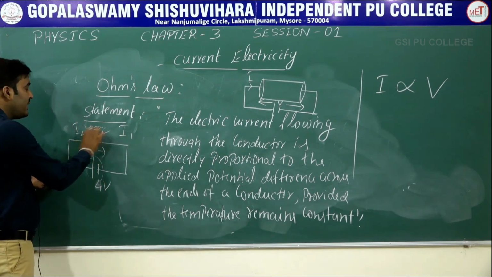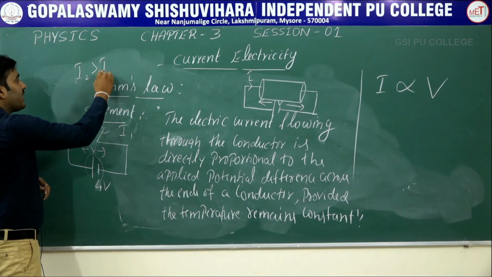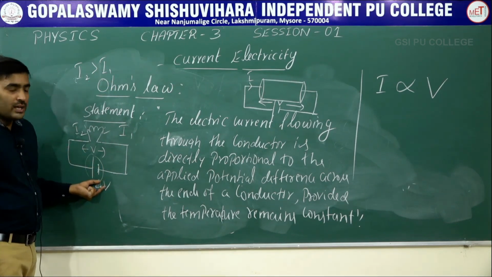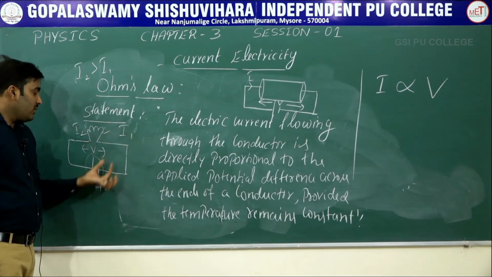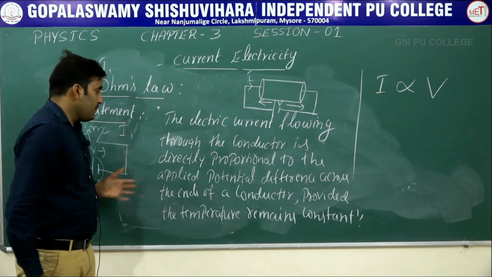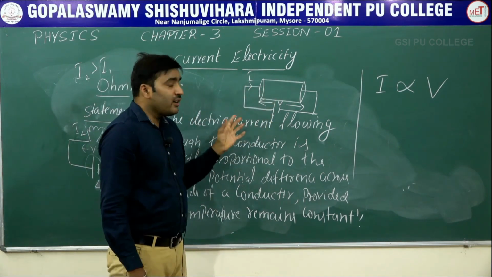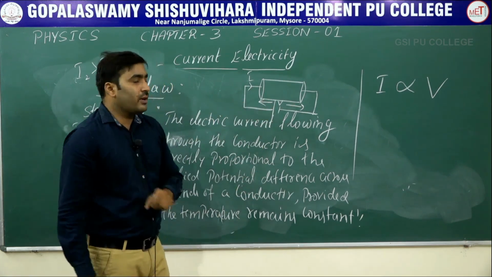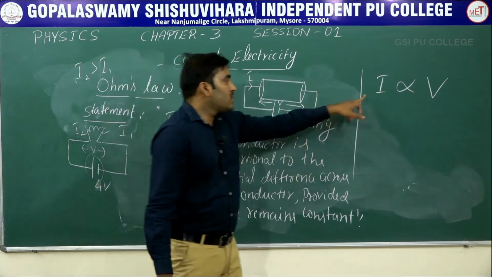If I say I2 is the intensity when the 4-volt battery is connected, you can clearly say that I2 is greater than I1. That means the intensity when we connect the 4-volt cell is more compared to I1, the intensity when we connected the 2-volt battery. So this is what Ohm's law is, you can understand very simply. I is proportional to V. In order to make the current flow more, we have to increase the potential difference. If the potential difference increases, then current also increases. This is the statement.